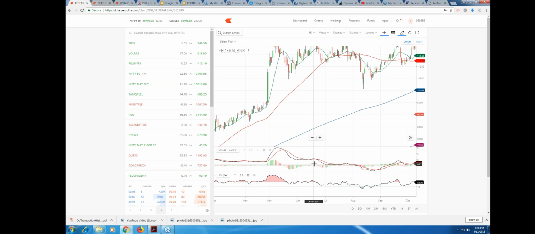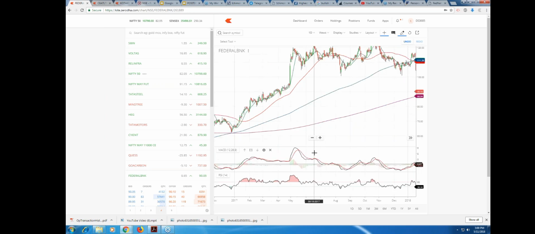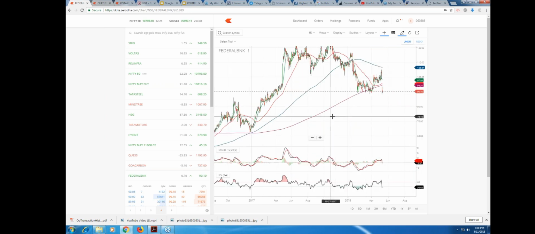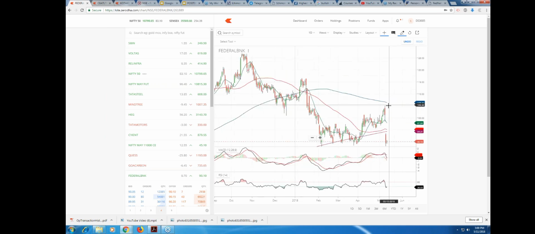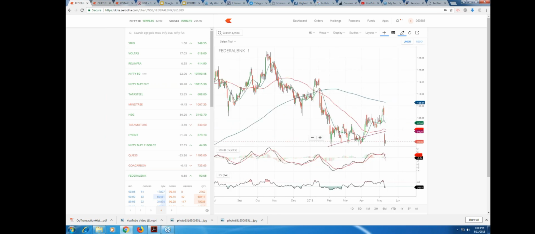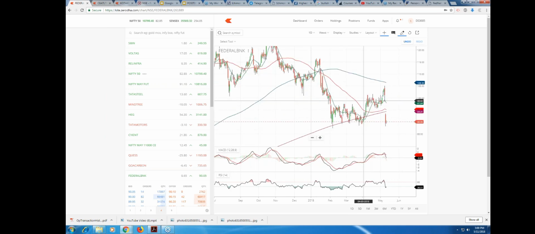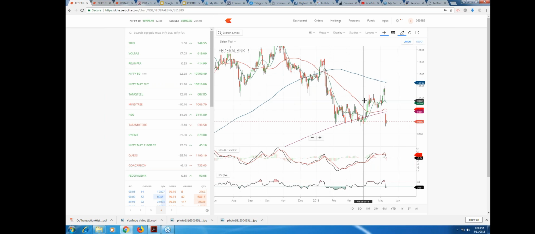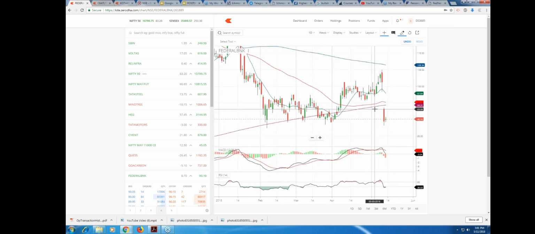So I've figured out only 5 setups out of this general setting, and I'm going to teach you one after the other all the 5 setups, right? So there are 3 for buying and 2 for selling. These setups that I've defined, 3 of them are going to be for buy side and 2 of them are going to be for sell side, right? So I'm going to take you one after the other through all the 5 setups that I have.